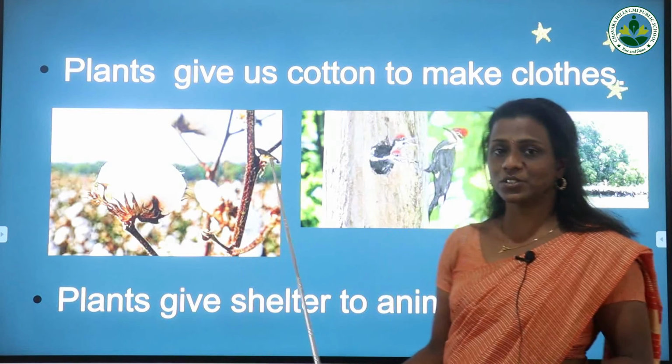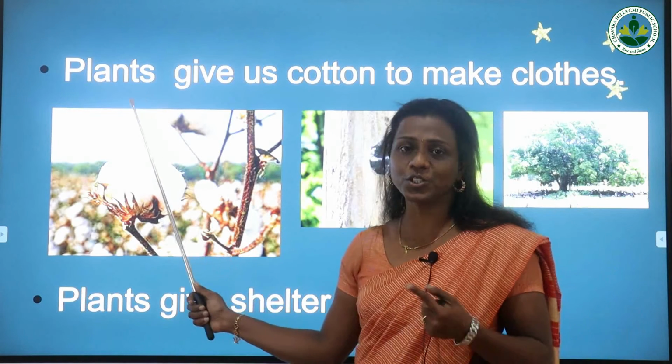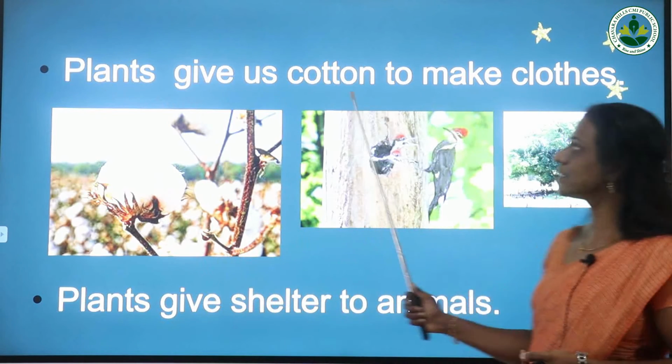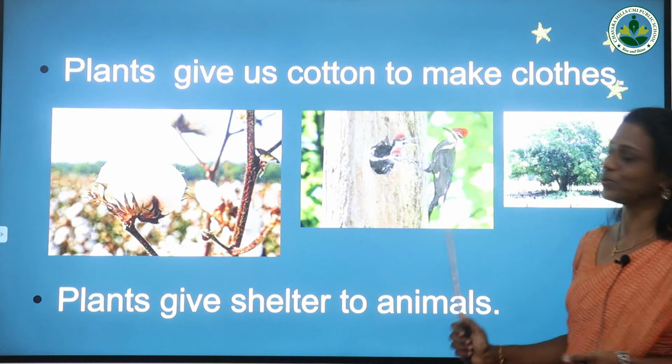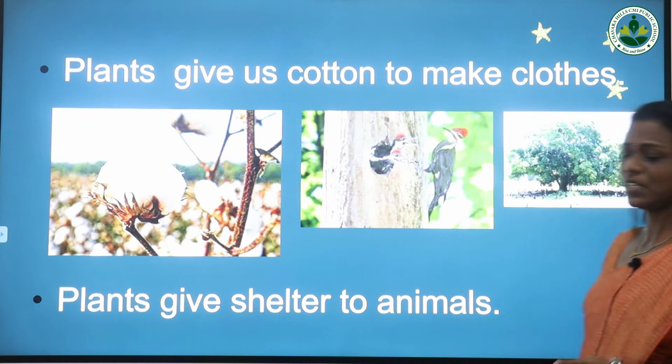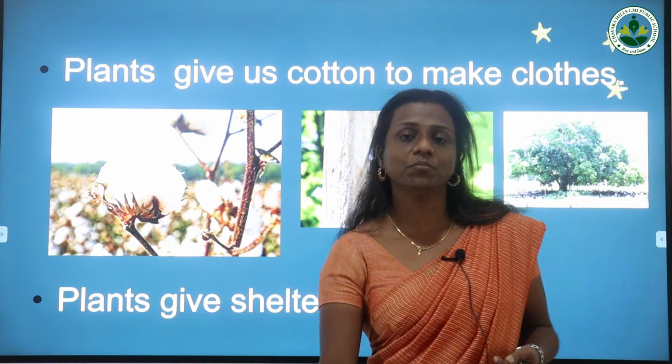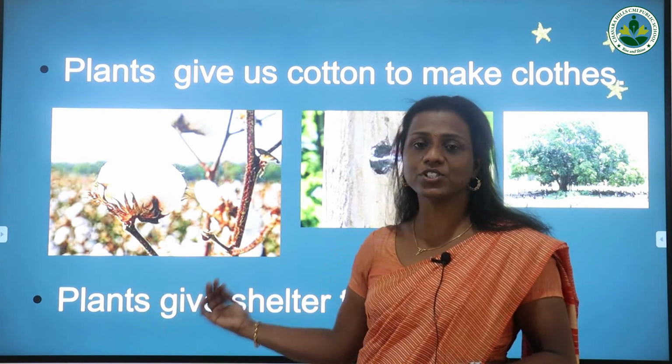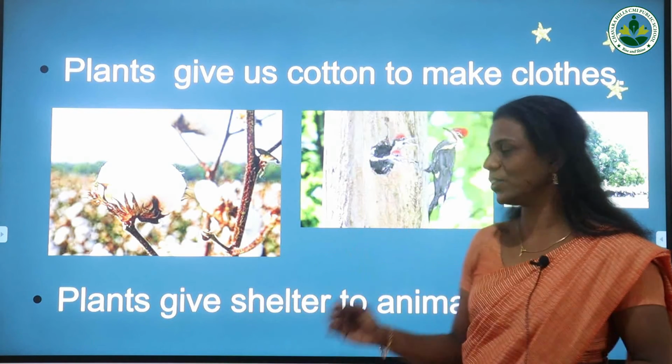So now we studied two more uses. Plants give us cotton to make clothes. The next one, plants give shelter to animals. Many animals are living on the plants also, for birds and also for animals.